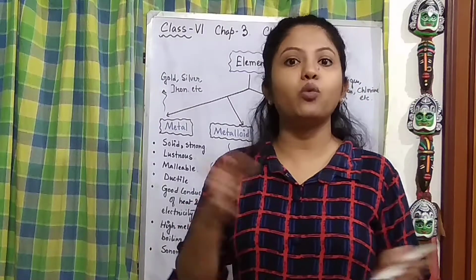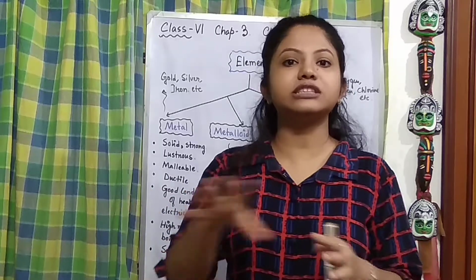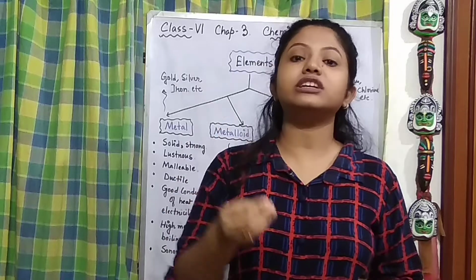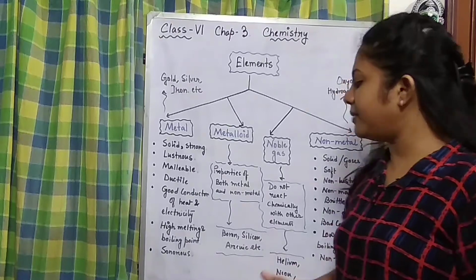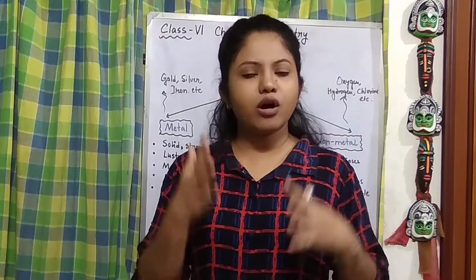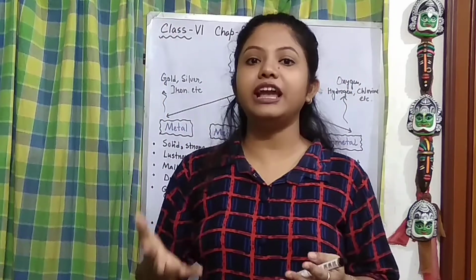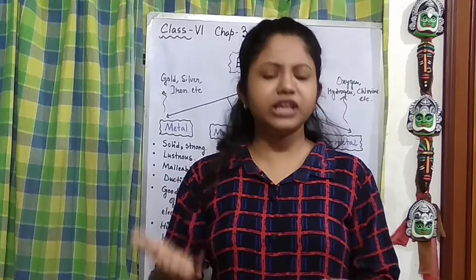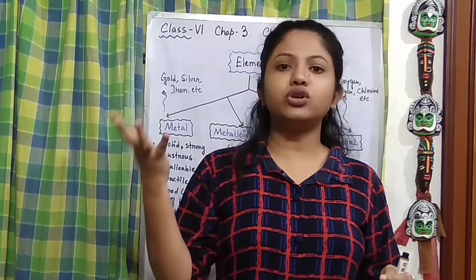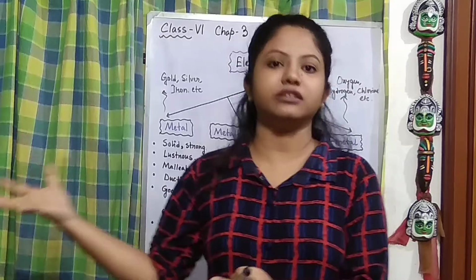Now you have seen that wires are generally made up of metals. Why? Copper, aluminium, this kind of metals, because they are good conductors of heat and electricity both. Alright, then they have high melting and boiling points. Now most metals have a high melting point, so they cannot get melted easily, and a high boiling point also. That's why we use them in our regular life, because if the temperature rises in the atmosphere, they will not get easily melted or start boiling all of a sudden, right?